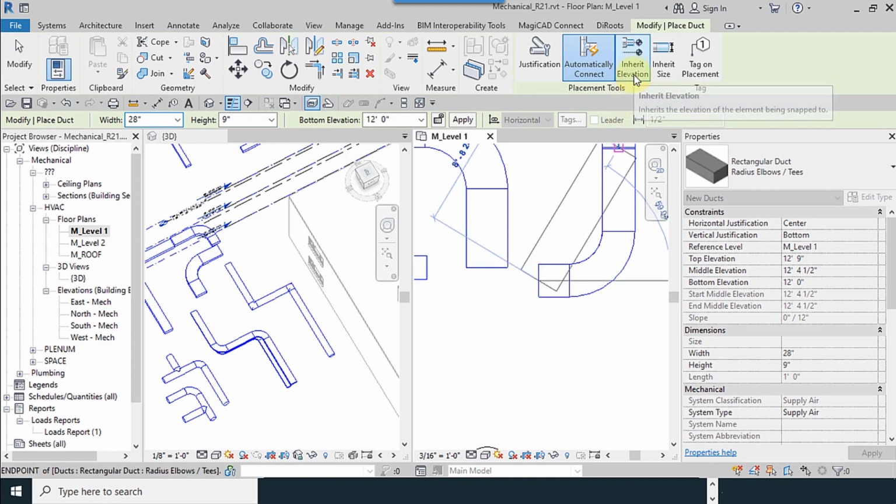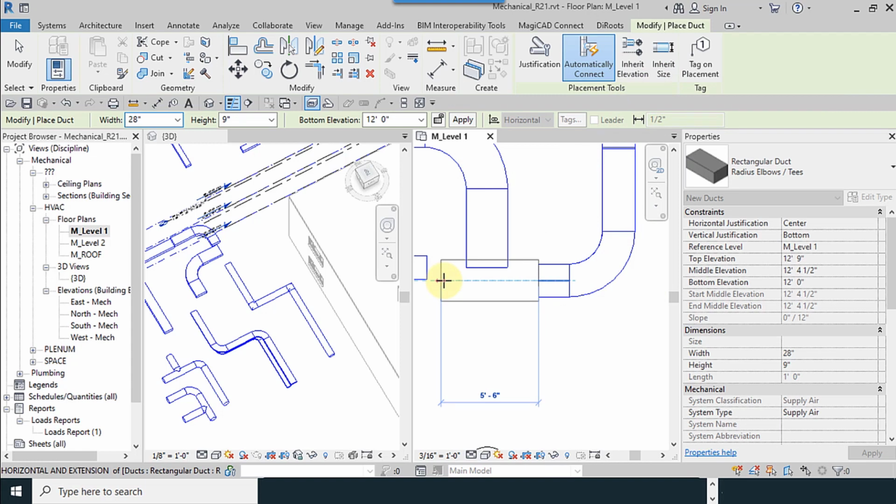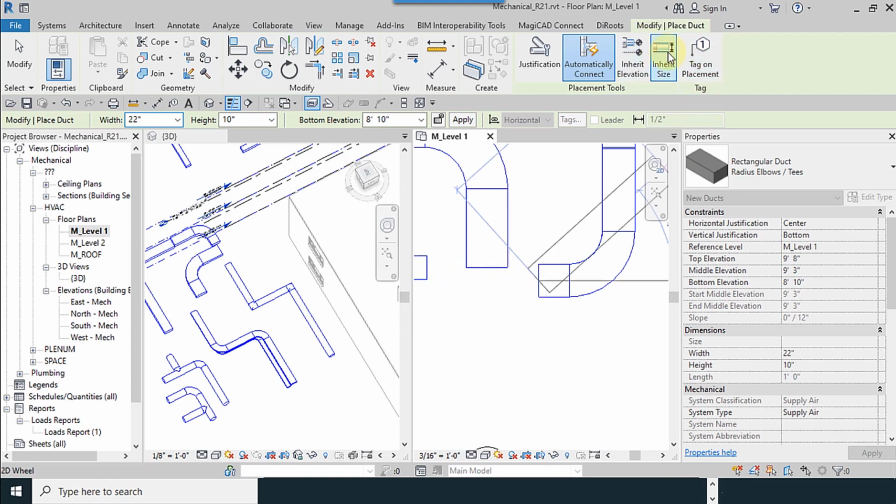It is not necessary to use this and inherit size. You can use just the space key on your keyboard. Your sizes are the same now, and use both workings of those tools, inherit elevation and inherit size.